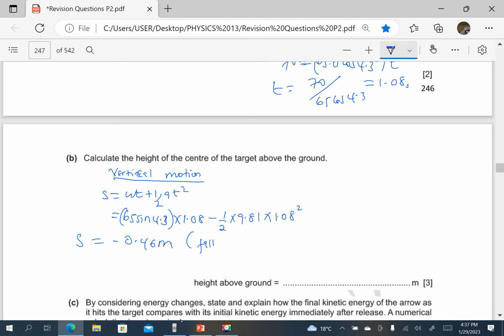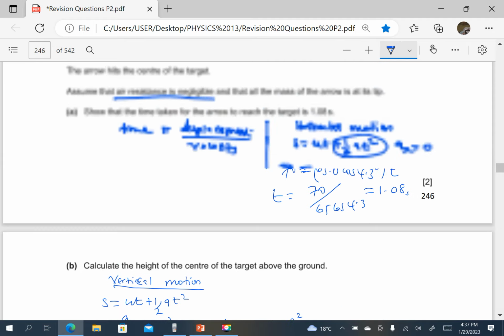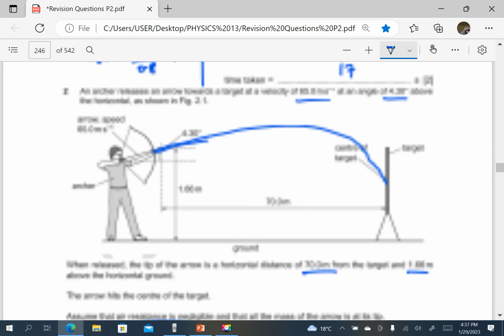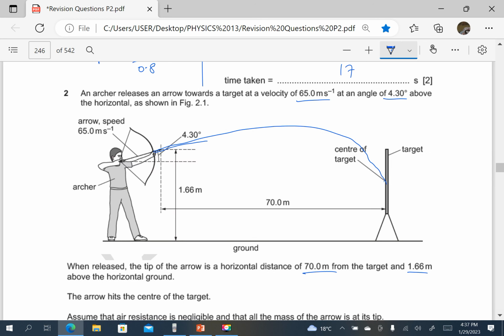It falls 0.46 meters below the point of projection. But from the diagram, you see that the point of projection is 1.66 meters above the ground. The point of projection is 1.66 meters above the ground, but this one falls. It falls 0.46 meters below the point of projection.